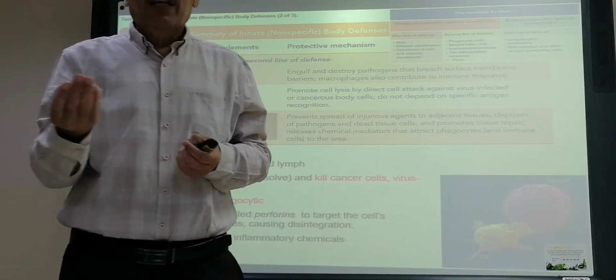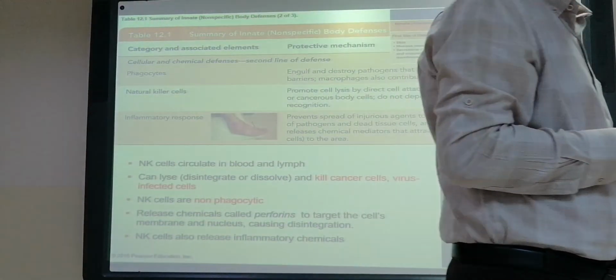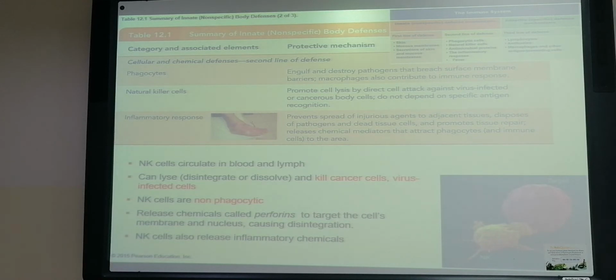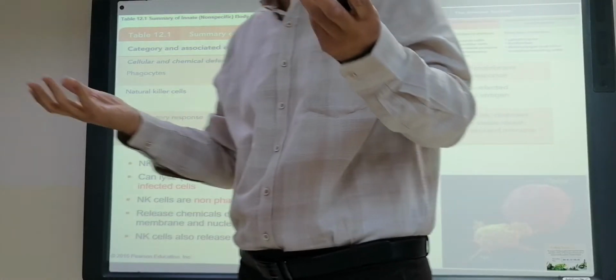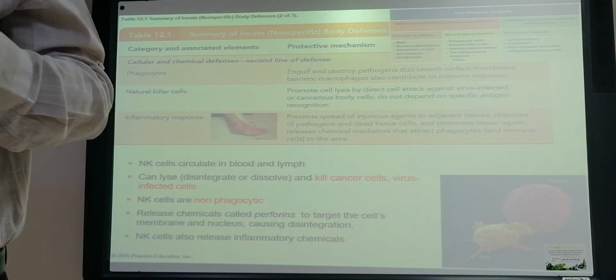So when tissue destruction is there, what will you observe at the site? Inflammation. What are the changes? Change in the color. How will the color appear? Red color. Why do you think the red color is there? What has happened?